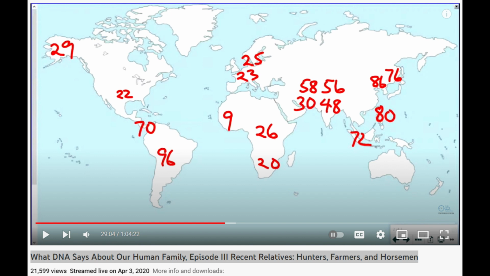Jumping gene PV92. On the map on your screen, it becomes evident that the jumping gene PV92 presents a frequency gradient that starts high with the highest frequency of 96 in South America. Native people of South America present this highest frequency of 96 of the jumping gene PV92, and consequently are the ancestors of all people with lower jumping gene PV92 frequencies, which is the rest of the world.